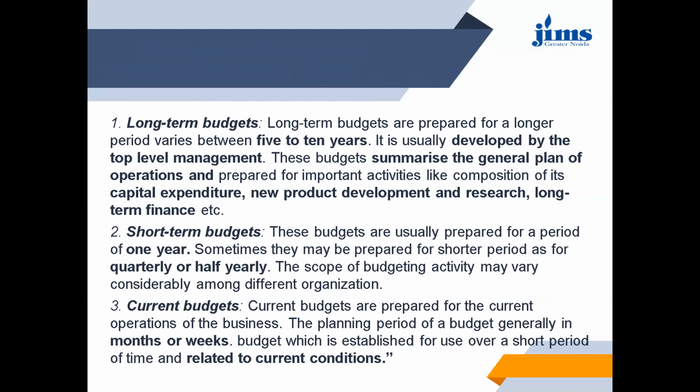Short-term budgets are prepared for short period of time, that is generally for 1 year, or sometimes it is prepared for quarterly or half yearly. So scope of budgeting activity may vary considerably among different organizations. Current budgets are for very short period of time, for few weeks or months. So it is established for use over short period of time and related to current condition.